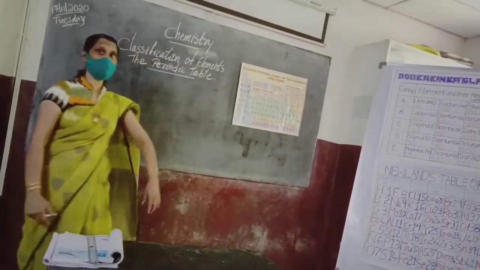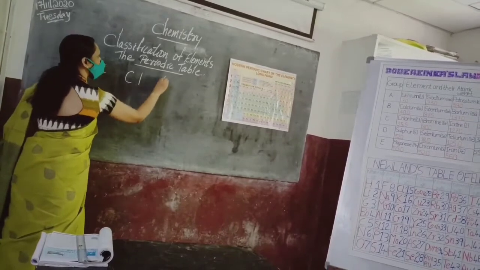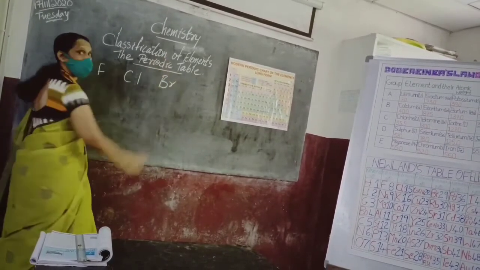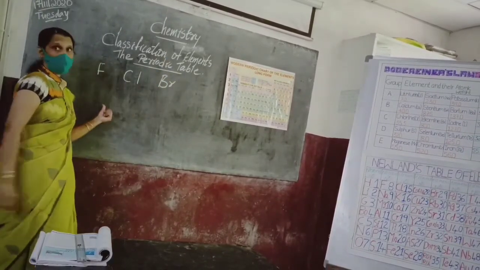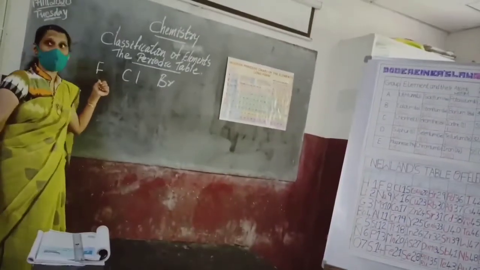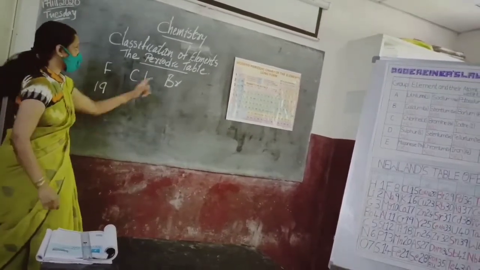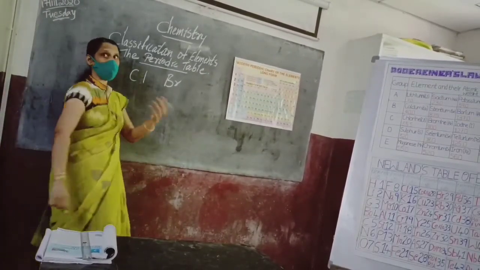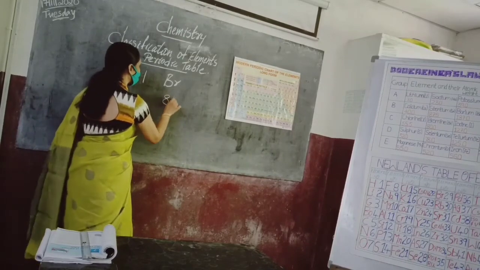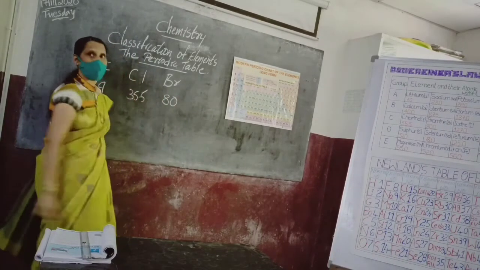Okay, very good. So she is saying that fluorine, chlorine, bromine. When we take this element, fluorine is having very low atomic weight. Suppose it is 19, and bromine it is 79.9, that means nearly 80. And chlorine, we know that it is 35.5.